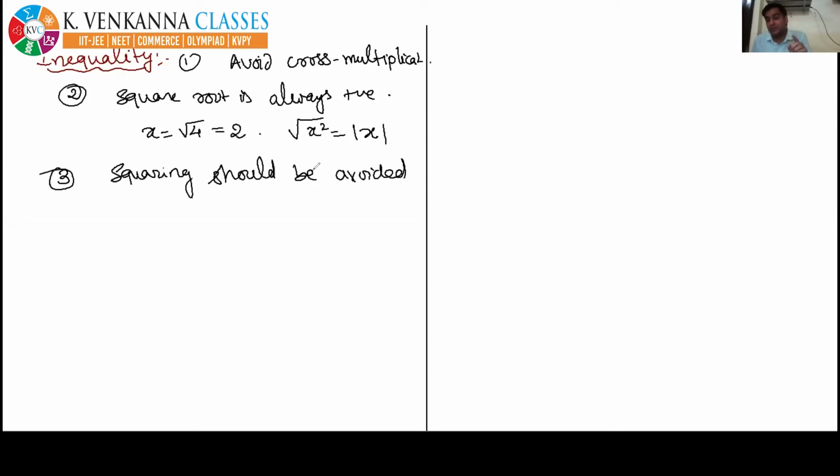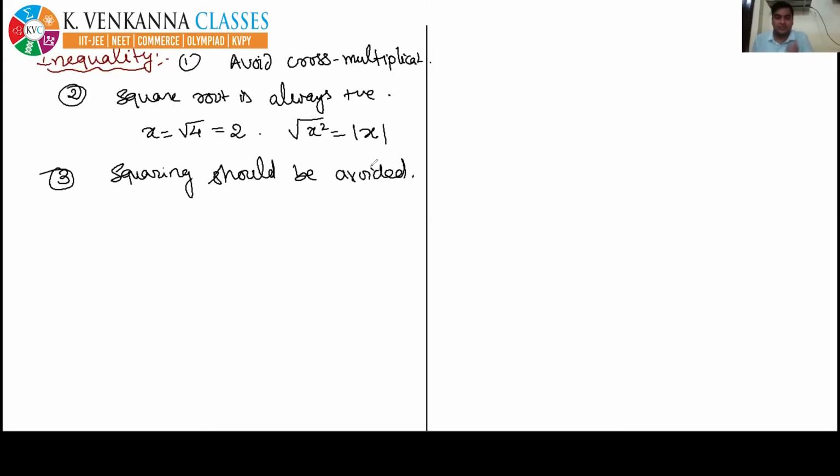Definitely up to class 10th you have squared both sides, but from class 11th you must be careful while doing so. It must be avoided in equations and also in inequalities.